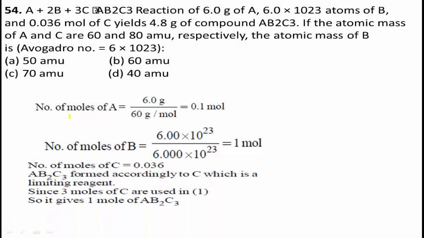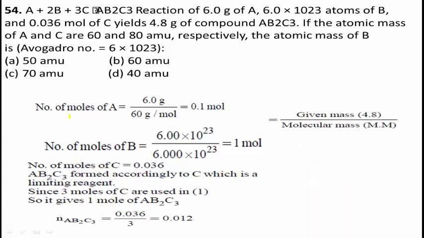Number of moles of C equals 0.036, they already gave this. AB2C3 is formed according to C, which is the limiting reagent, since 3 moles of C are used in 1. So it gives 1 mole of AB2C3. Then n of AB2C3 equals 0.036 divided by 3, which is equal to 0.012.